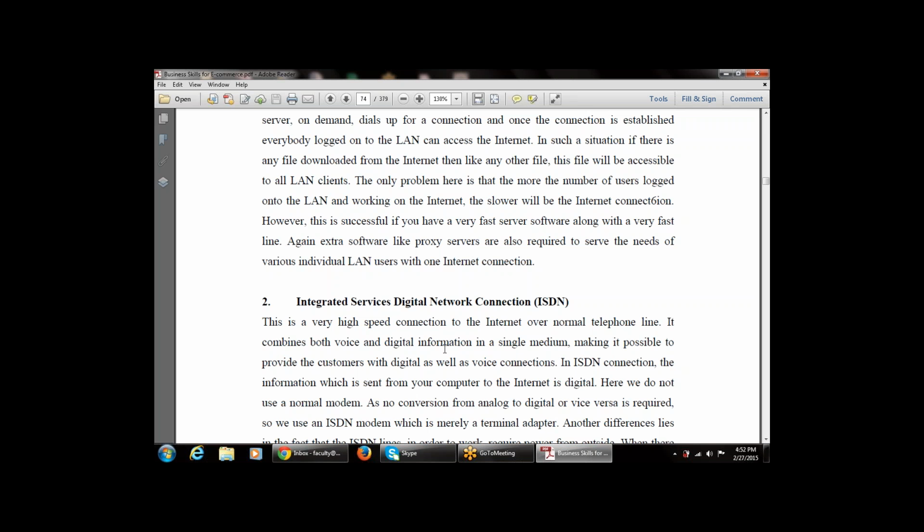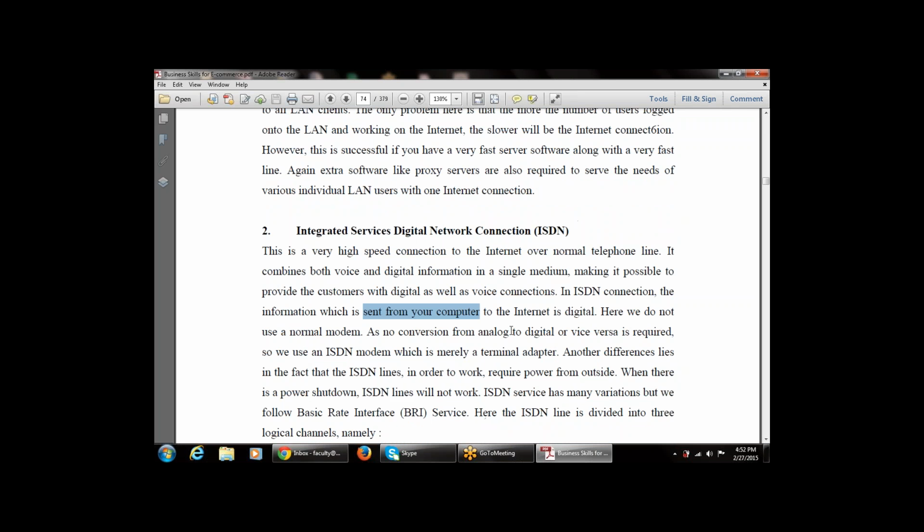So it combines both the voice and the digital information in a single medium, making it possible to provide customers with digital as well as voice connections. In an ISDN connection, the information which is sent from the computer to the internet is in digital form.